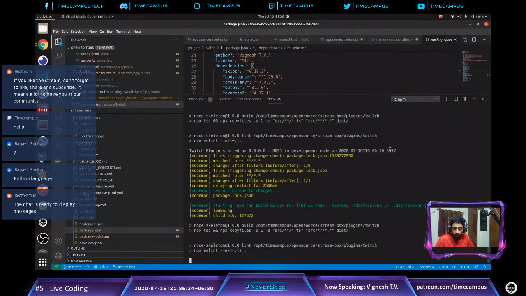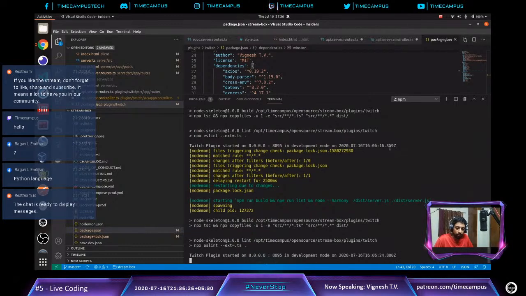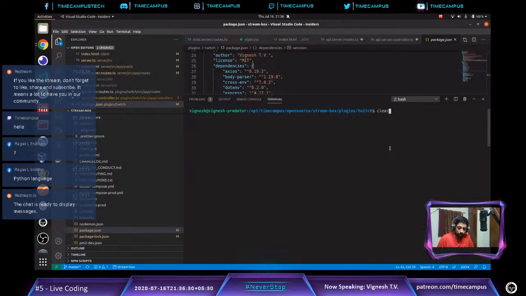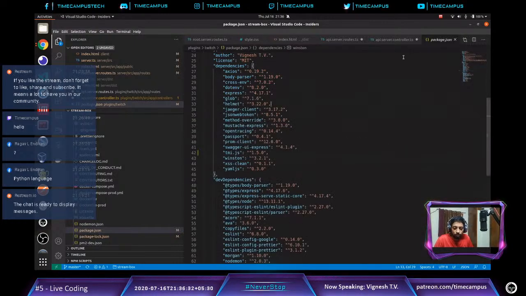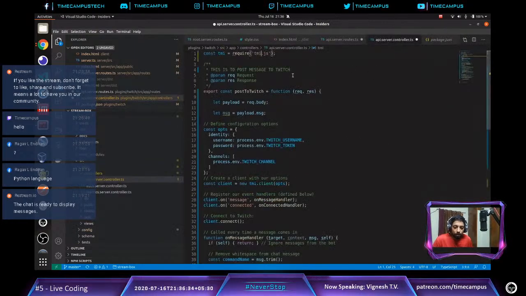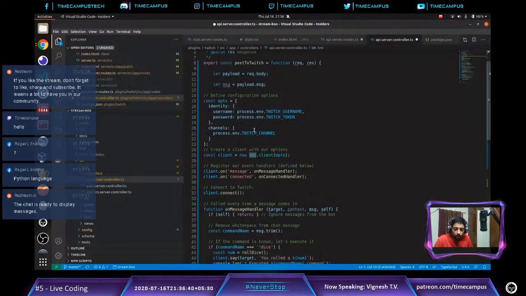Now we are going to restart Twitch. Okay, it restarted itself. Let's restart it anyways again, just to make sure that everything works right. So we have tmi.js now installed. Now we are going to use this tmi.client to basically post the message. All my Twitch credentials I have stored in environment variables. My Twitch token is in an environment variable, and my Twitch channel information is in an environment variable.